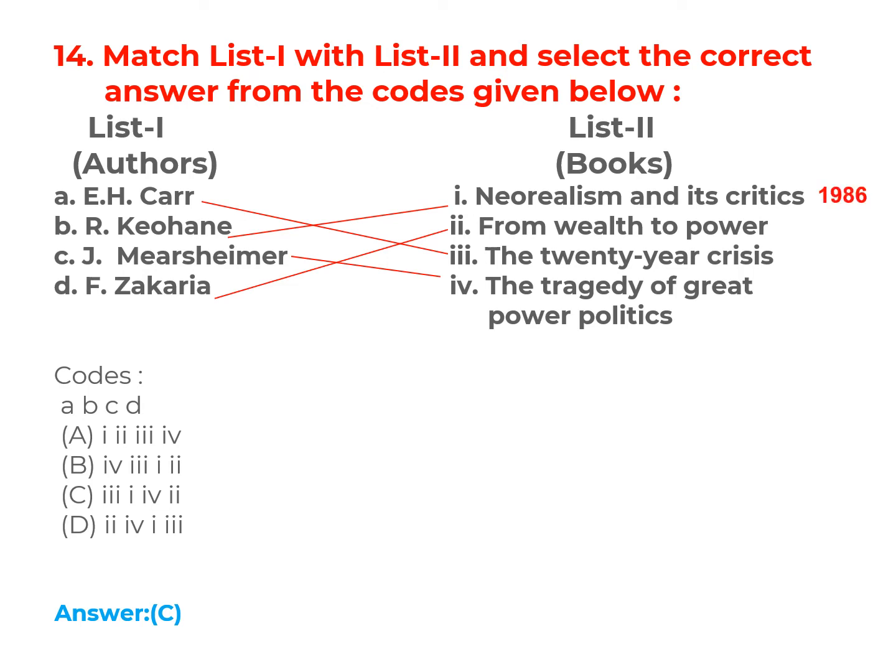Let us see the publication year of these books. Neorealism and Its Critics was published in 1986. From Wealth to Power was published in 1998. The Twenty Years' Crisis was published in 1939. The Tragedy of Great Power Politics was published in 2001. So you need to know the year of publication for arranging these books in chronological order.